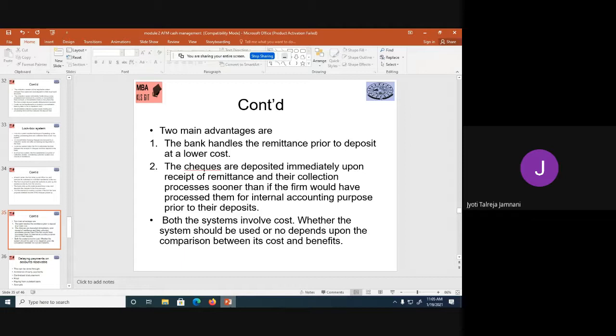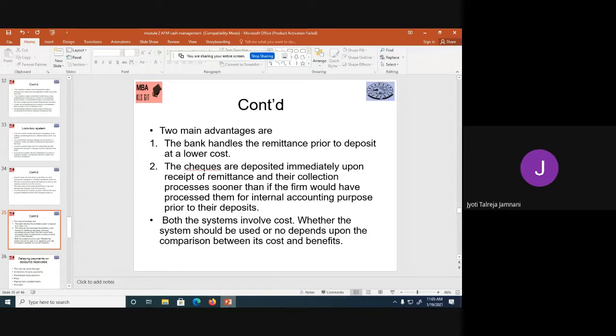So immediately the checks come into our account. There is no mailing time and there is no lethargy, and the collection processes sooner than if the firm had processed them through the accountant. Both systems involve cost. Whether a system should be used or not depends upon the comparison between its cost and benefits.